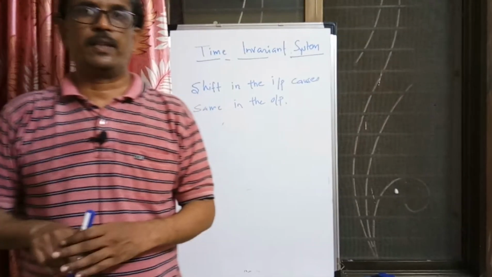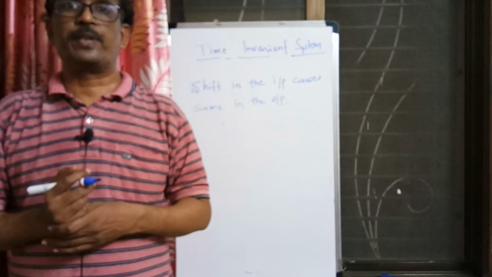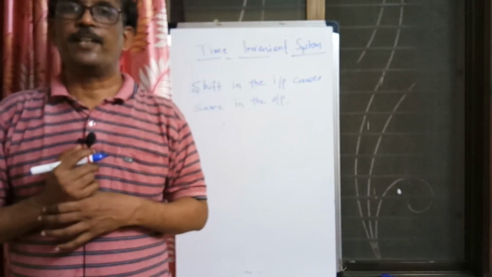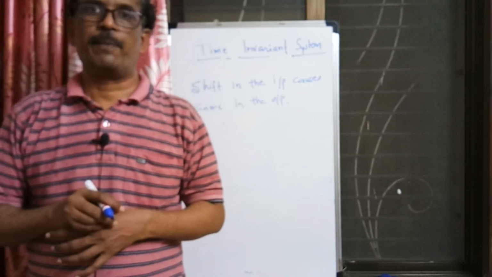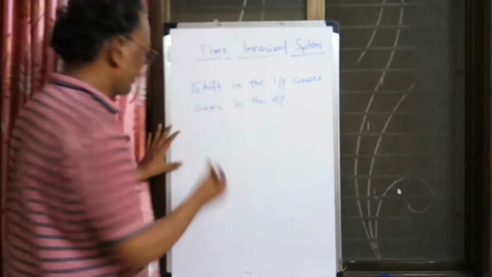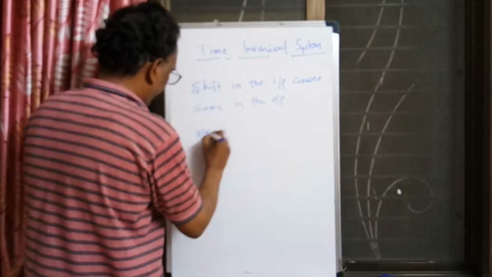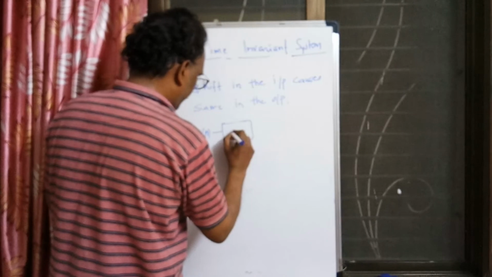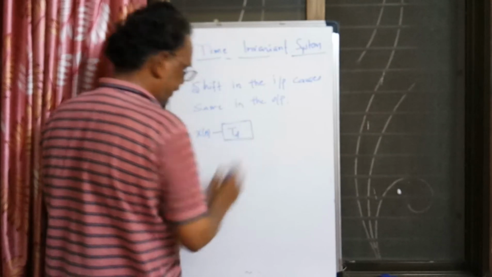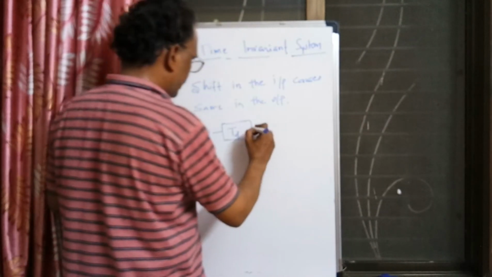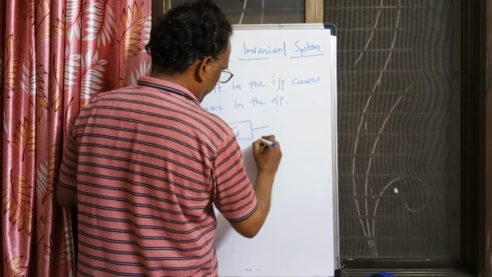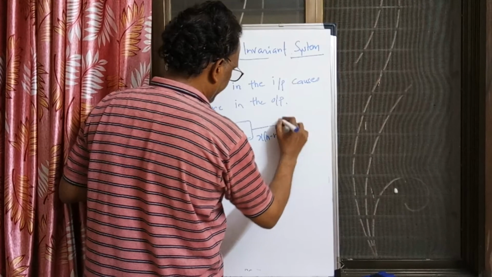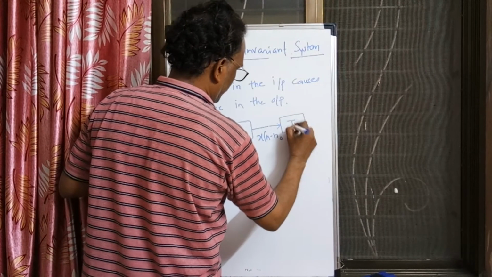Or in another way, if any system commutes with the delay system, then we can say that the system is time invariant. So let us consider that x of n is a signal. I am delaying this signal before applying it to the system. I am passing it through a delay system, let us say TD, which delays the signal by n naught. I get a delayed signal, and this delayed signal I apply to the system. The system is denoted by T.